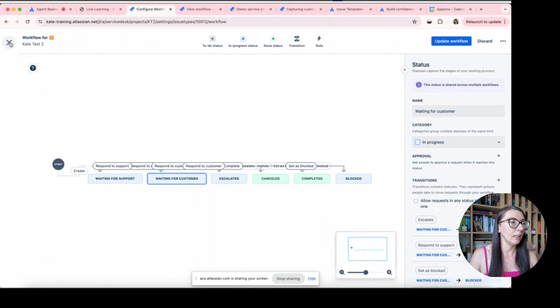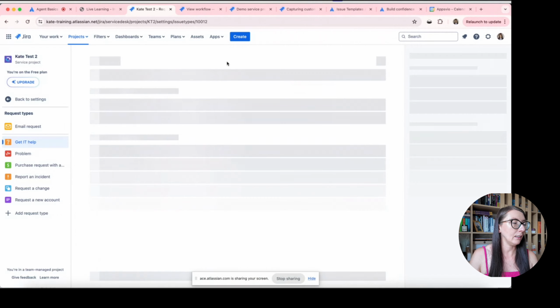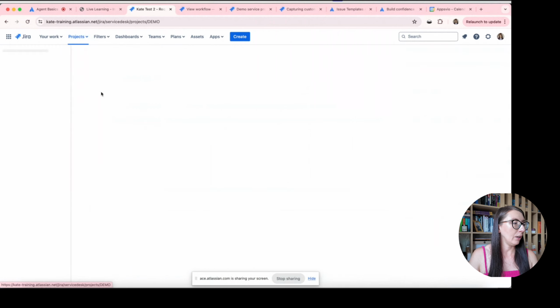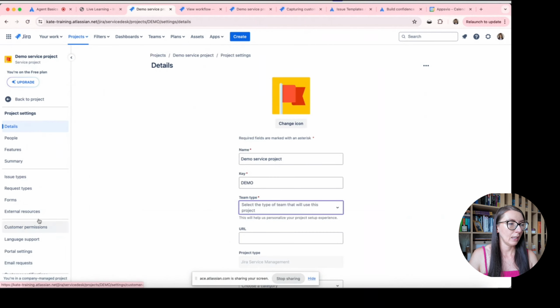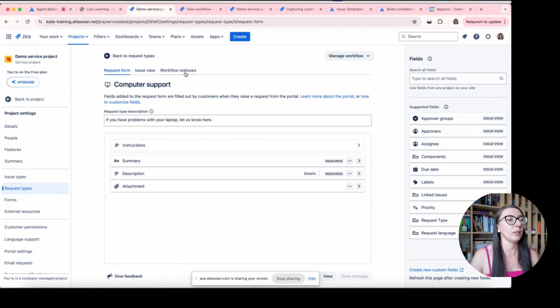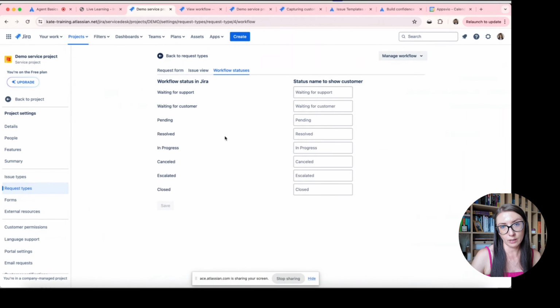But in case of company managed projects, in request types, I have got workflow statuses tab, and here you can see that I can change the status which is presented to a customer.